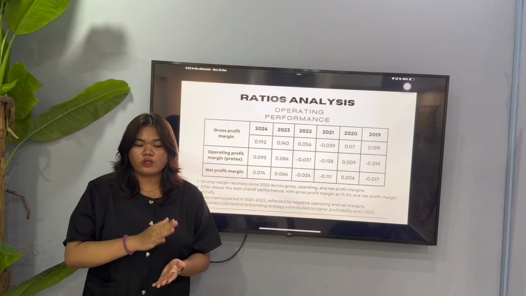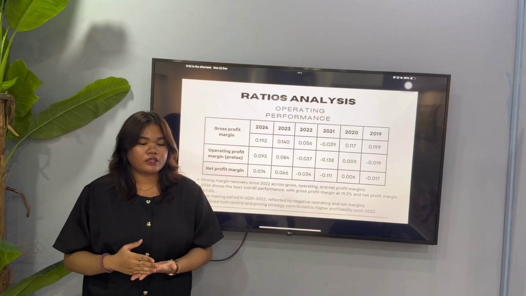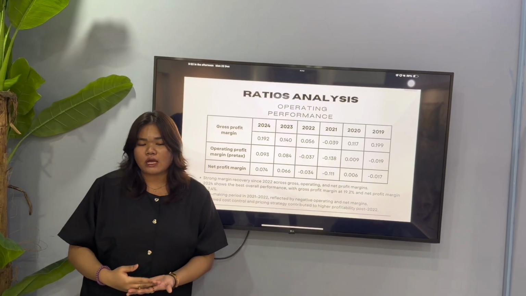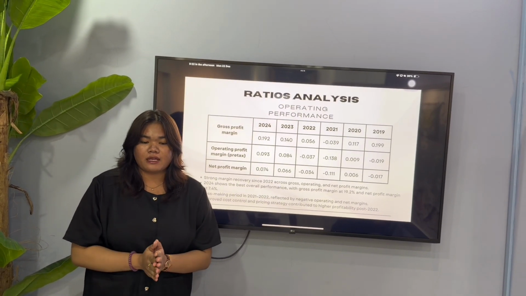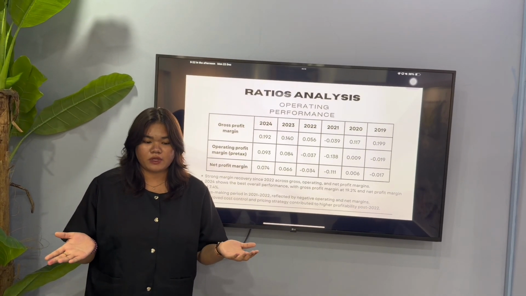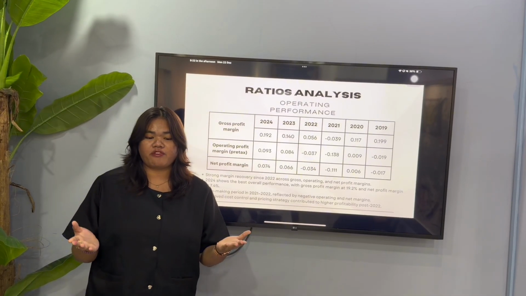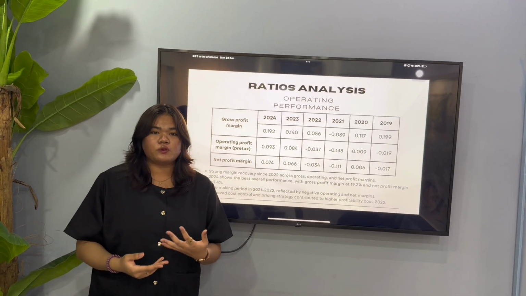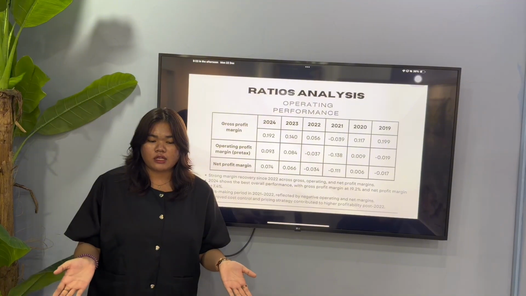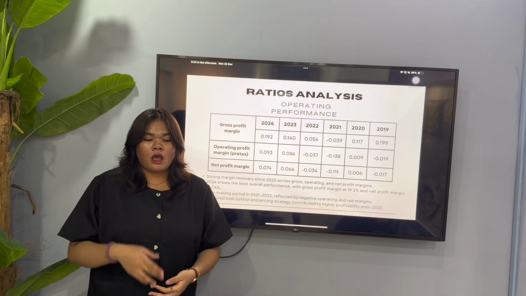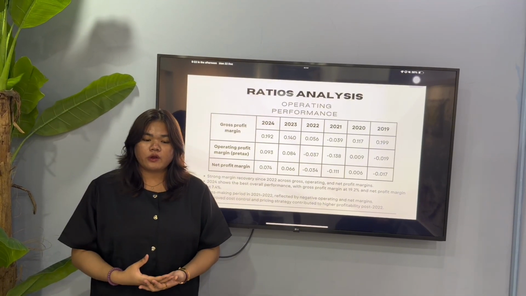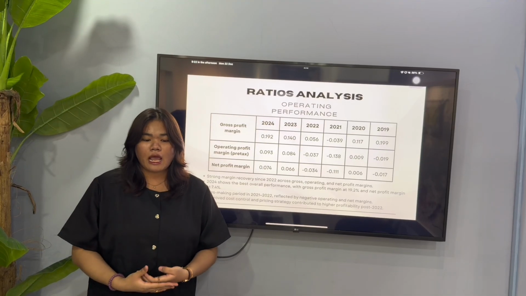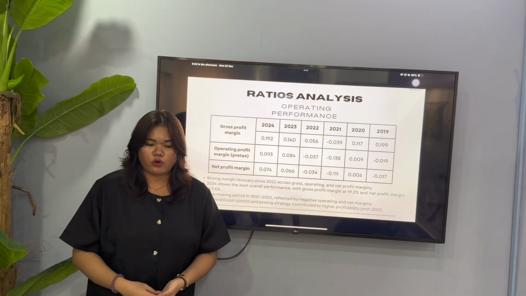Gross profit margin increased from 14% in 2023 to 19.2% in 2024, suggesting improved pricing power or better cost and GOGS management. Similarly, operating and net profit margin continued to improve in 2024, reflecting stronger cost control and operational efficiency. Overall, the company demonstrated a strong turnaround in operating performance, with margins now exceeding the pre-2022 level.